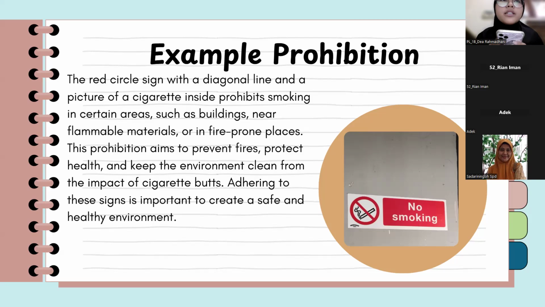This prohibition aims to prevent fire, protect health, and keep the environment clean from the impact of cigarette butts. Adhering to this sign is important to create a safe, healthy environment.